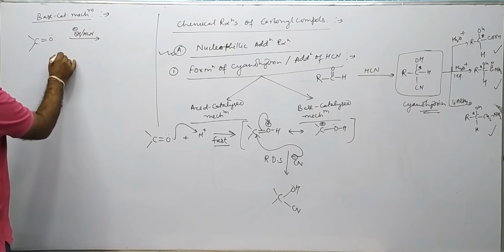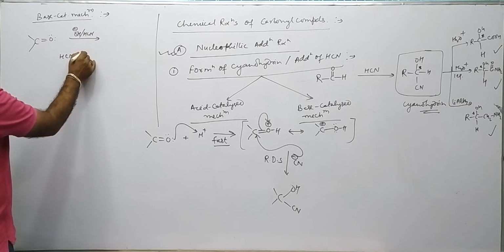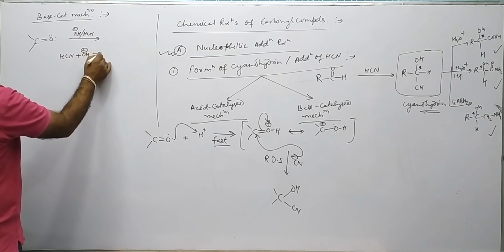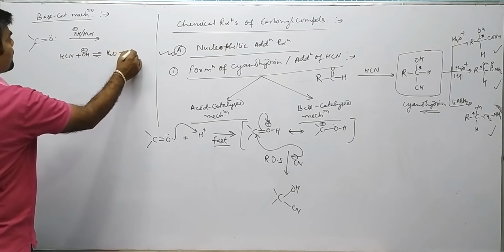So what happened? HCN plus OH minus gives rise to H2O plus CN minus.